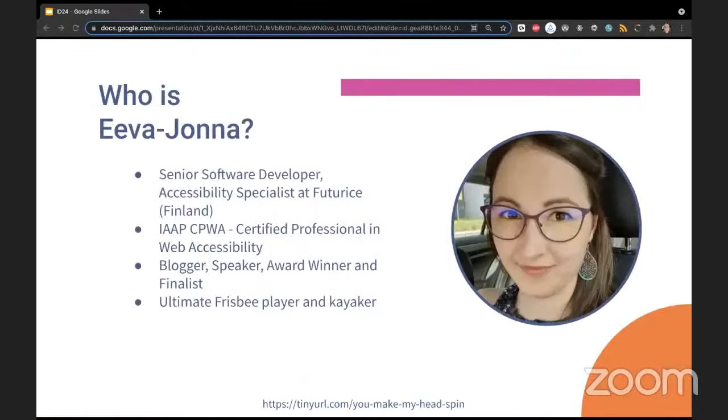Before diving more deeply into the topic, a couple of words about myself. So I'm Eeva-Jonna, or Eevis. That's my nickname, which I actually recognize better. And I'm a senior software developer and accessibility specialist at Futures in Finland.